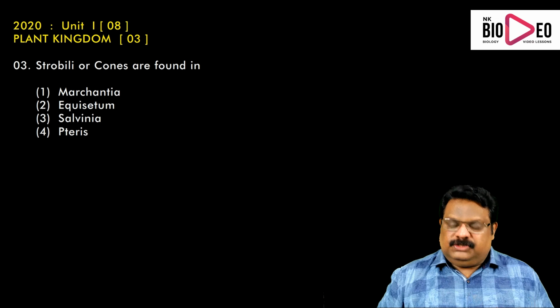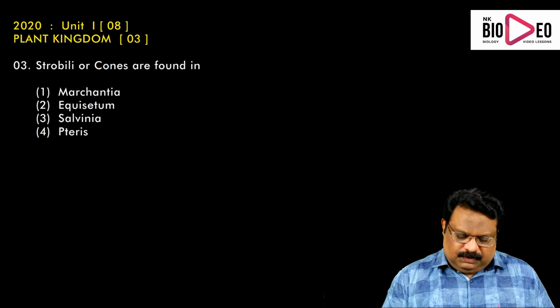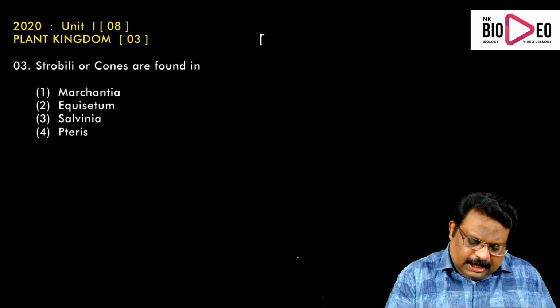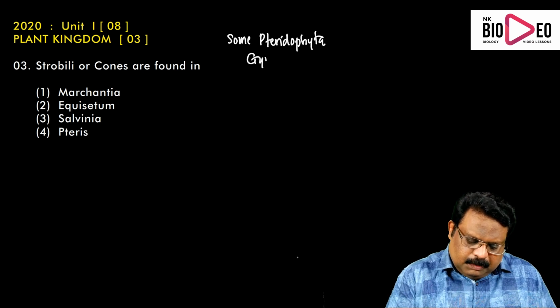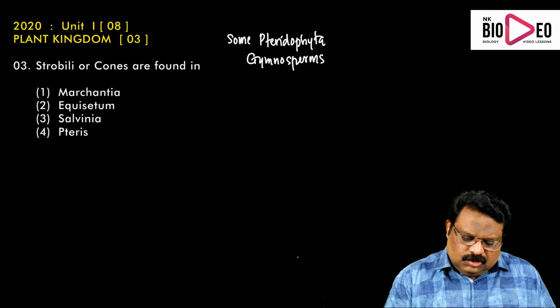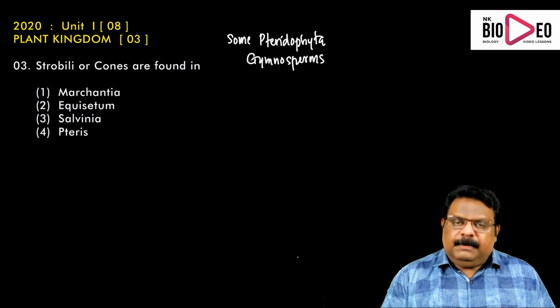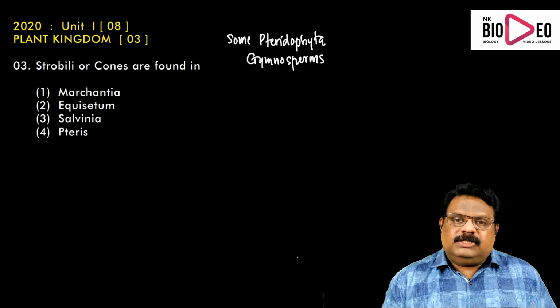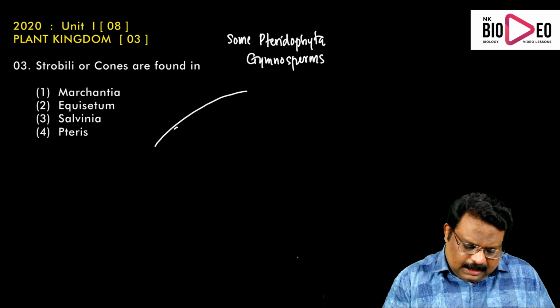Strobili or cones are found in... It's an example based question. Strobili or cones. First of all, we can see what is meant by a strobilus. In the case of some pteridophyta and gymnosperms, you can see the reproductive structures, the spore forming structures, are called sporangia, and the sporangia can be seen under the leaf.